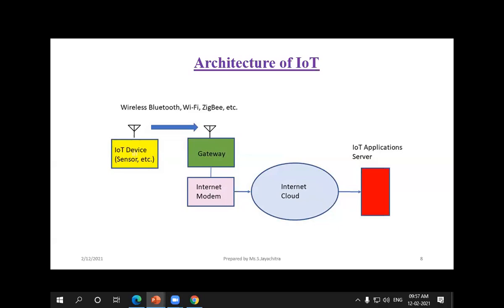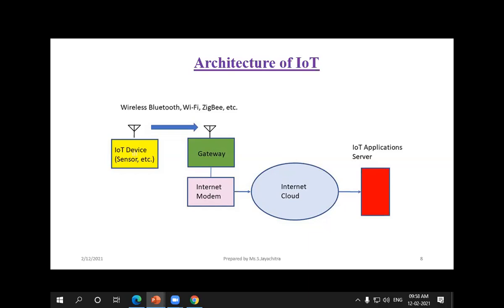Communication protocol is nothing but how we are getting the information. Either we get the information through Wi-Fi, Bluetooth, or Zigbee. So what technique do we use to obtain the information from the sensors to the modem? The gateway helps us in achieving this, and passes the information on to the internet modem. The modem performs modulation and demodulation, and it stores all the information in the internet cloud. From the cloud, people can easily access the information.